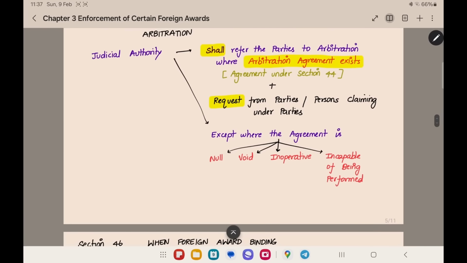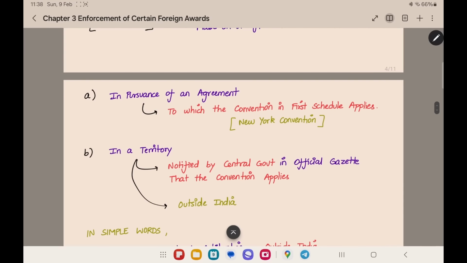Like we saw an example in the first video of this Arbitration Act, there are two parties, party 1 and party 2. They both have a dispute and they also have an arbitration agreement. But instead of going to arbitration, party 2 directly goes to court. Now, we already saw in part 1 that party 1 should say that we have the arbitration agreement, we will go to arbitration. Same like that, here there is an arbitration agreement under section 44.